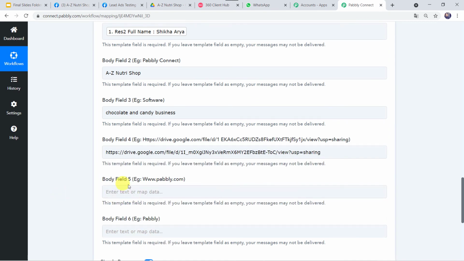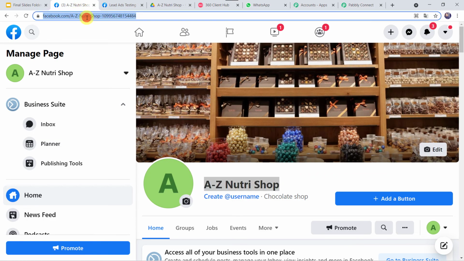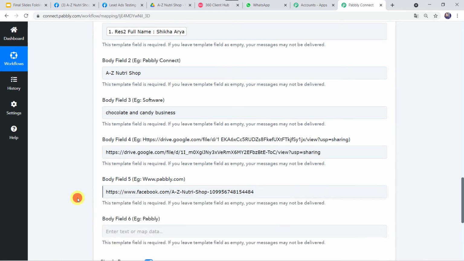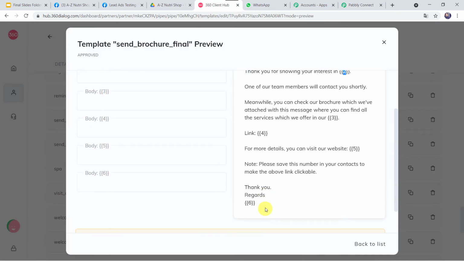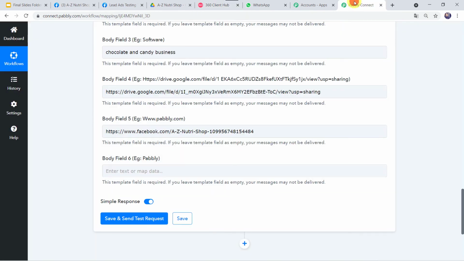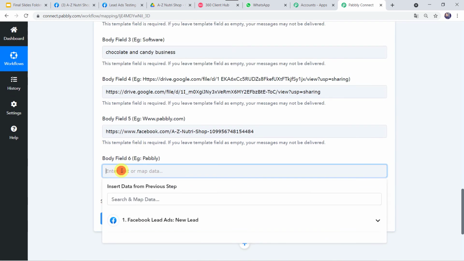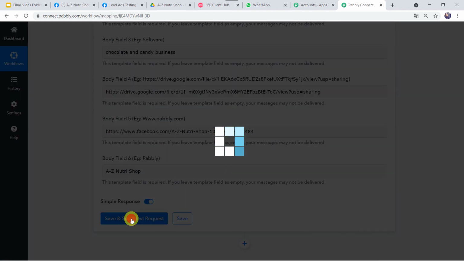Okay. Now body field 5, you can give the website address over here. Example is also given. So I'll just go to the Facebook page and I'll simply copy this URL from here. And I'll go back to Pabbly Connect and I'll just paste the URL over here. Now body field 6, example Pabbly. Here in the template also body field 6, thank you, regards, your business name is going to come once again. So we have to just copy this business name from here and we have to type the same name over here also. And now let's click on save and send test request.